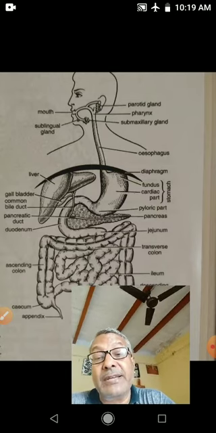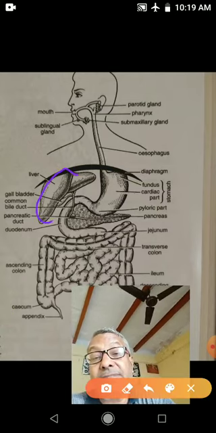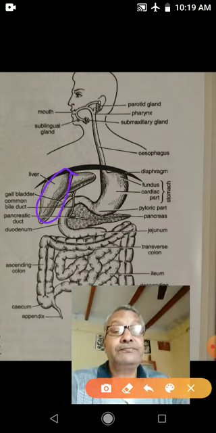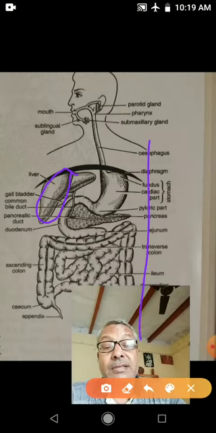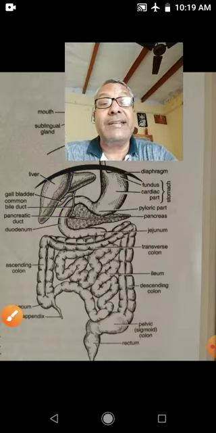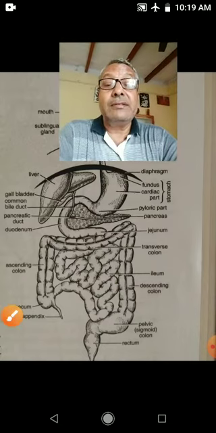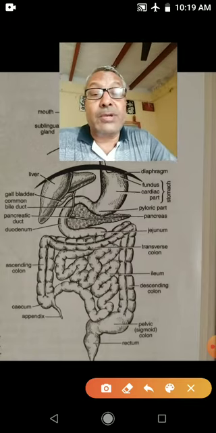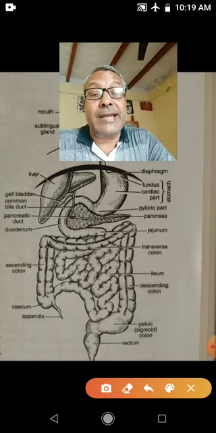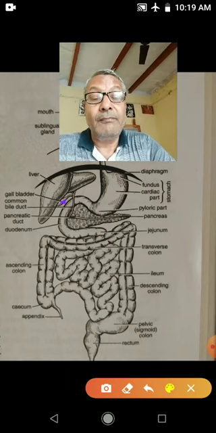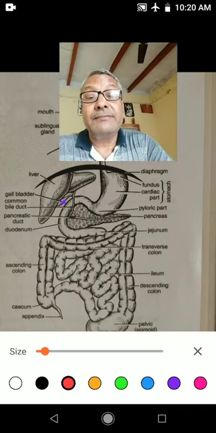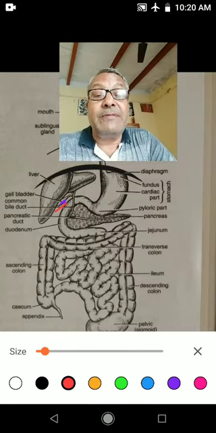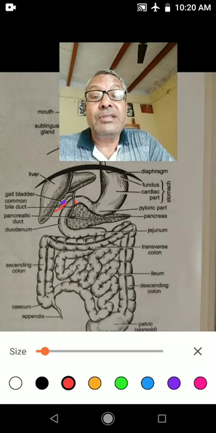The next gland is the liver. So this is the liver. The liver is the largest gland in the body, and the liver secretion is bile. Bile is stored in the bladder, that is called the gallbladder. And from this gallbladder, the secretion of the liver comes through the bile duct into the duodenum.